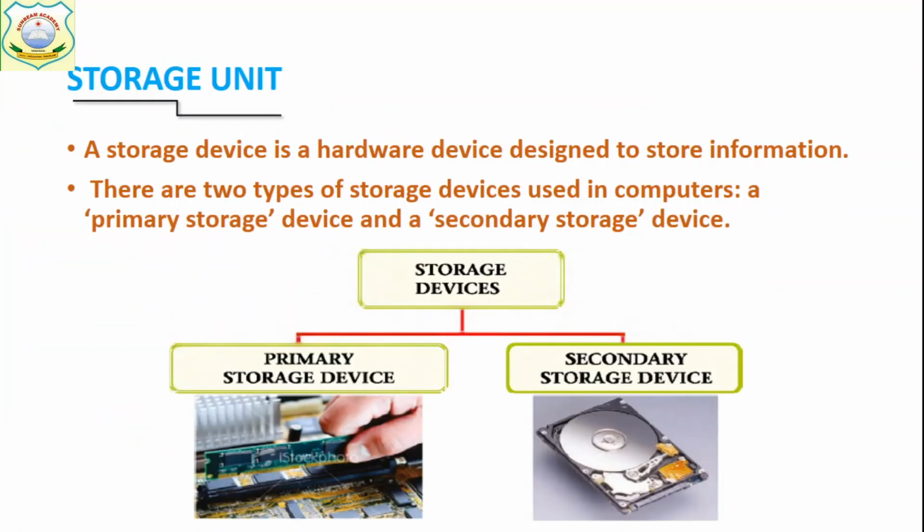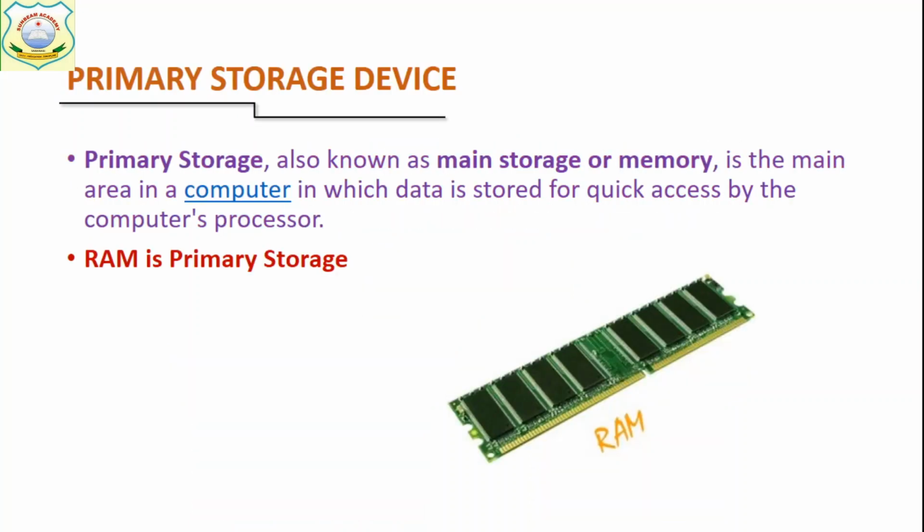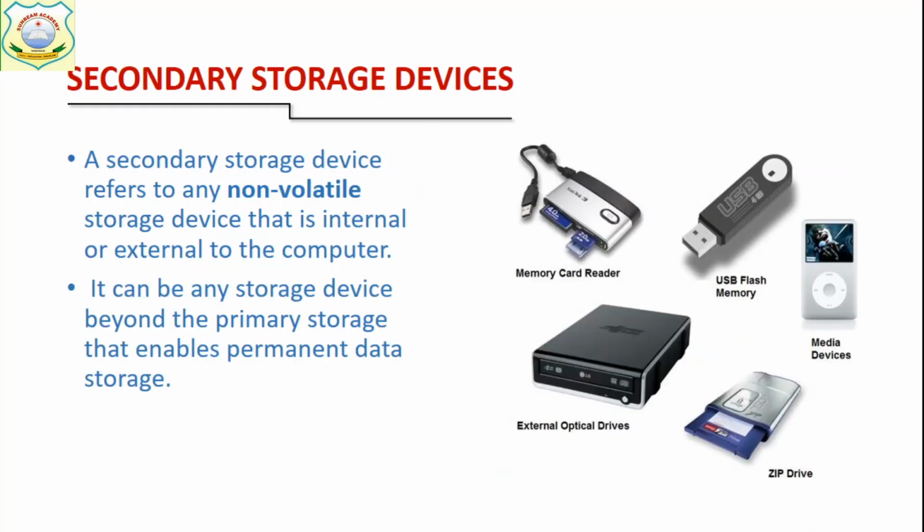Okay. Now next is the storage unit. So storage unit is a hardware device used to store data. We have two types of storage devices: primary storage and secondary storage. Primary storage is RAM. It stores working data, on which you are working. After input or before output, the data should be inside the RAM. Okay. Now secondary storage is the extension.